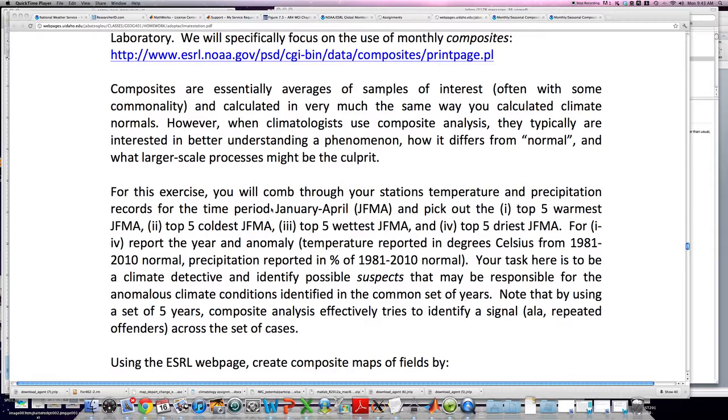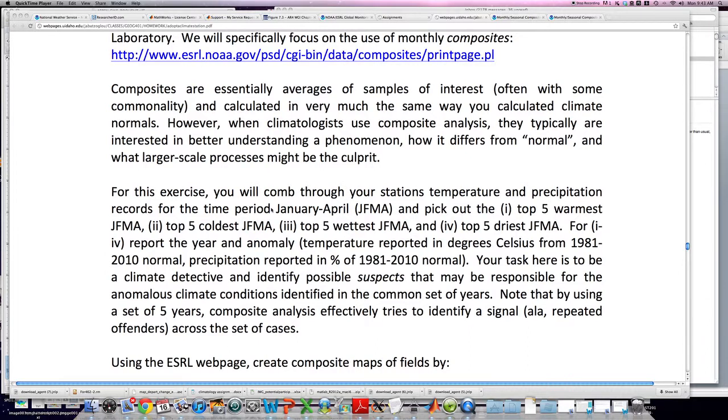Now, one question you might have is whether you actually want to pick out the top 5 warmest, coldest, wettest, driest over the entire period of record, or just for, say, the last 30 years. And I'm going to leave that up to you in terms of deciding. We're not going to be grading based on whether you select the right years or not. However, I will say that you don't want to choose any years that were before 1948, because the data set that you're going to be looking at through the web page only goes back to 1948.